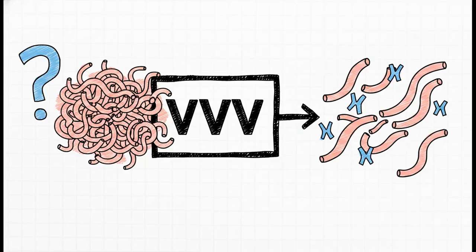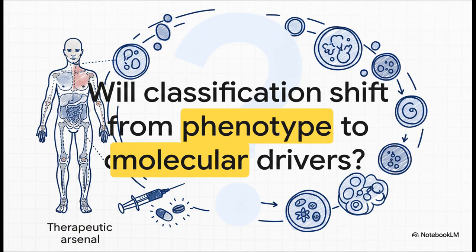So to wrap it all up, we've really entered a whole new era. The framework of variable vessel vasculitis gives us the mental model we need to actually diagnose these complex diseases that love to cross boundaries. And when you combine that diagnostic clarity with the power of targeted biologic therapies like TNF-alpha and IL-6 inhibitors, you fundamentally change the patient's future. We've moved from an era of certain, severe morbidity to a future where we can genuinely aim for durable, long-term remission. Let's end with one last forward-looking thought.